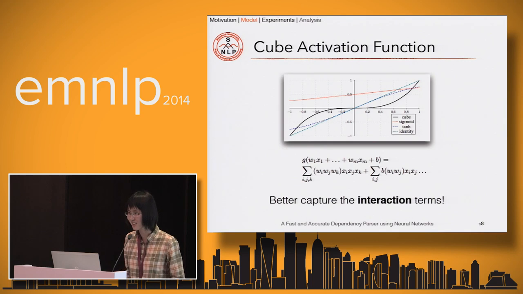Actually, we have tried the fourth power and found it is worse than the cube. And we think that in transition-based dependency parsing, the 3-word combination might be the most important. So we think that the cube can capture that product term. Thanks.